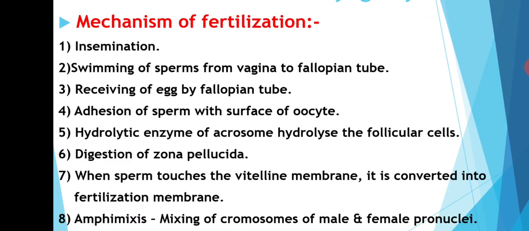After that, adhesion of sperm with the surface of oocyte takes place in the ampulla of fallopian tube. Hydrolytic enzymes of acrosome can hydrolyze the follicular cells of oocytes and digestion of zona pellucida takes place. When sperm touches the vitelline membrane, immediately it is converted into the fertilization membrane.